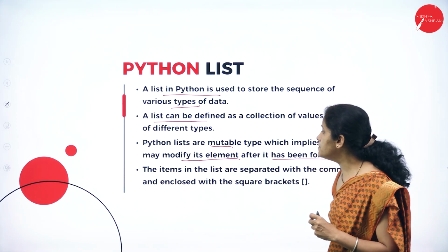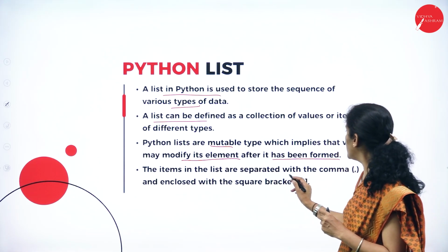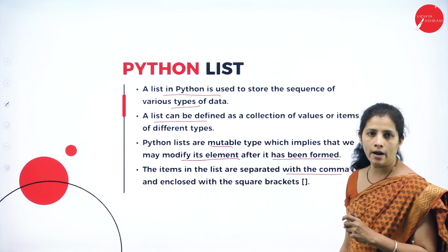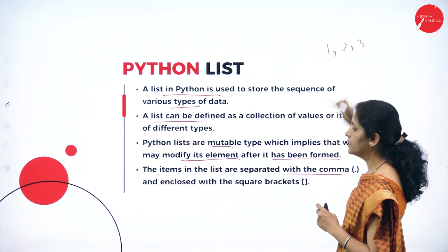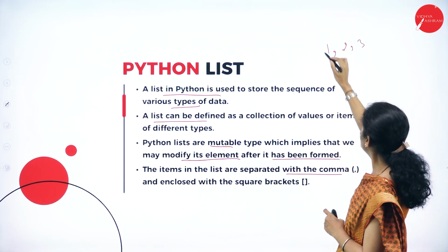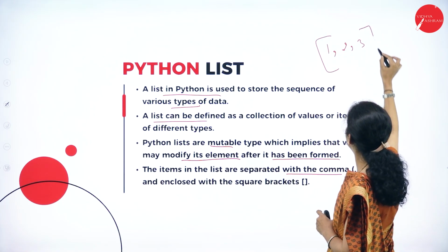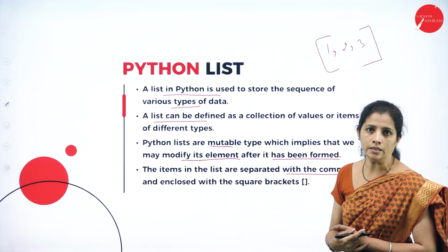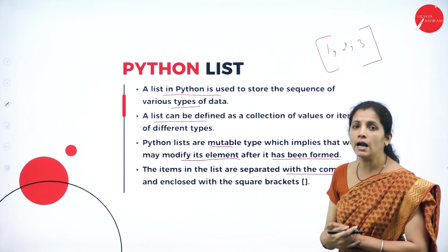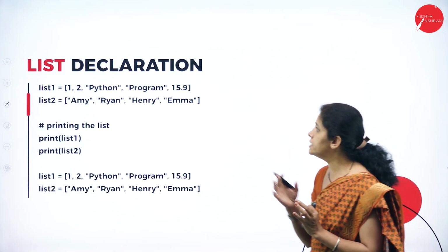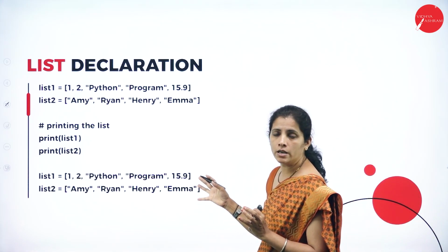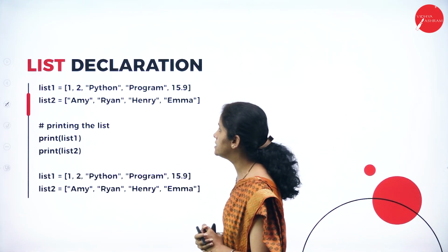So, the items in the lists are separated with a comma. So, how I am going to write 1, 2, 3. And where I am going to store? Within the square bracket. And what kind of element I have? That is ordered element. So, dear students, see, this is the method used to define the list.